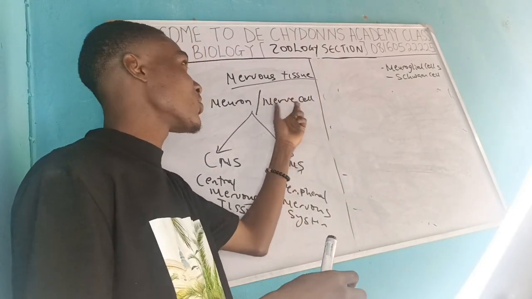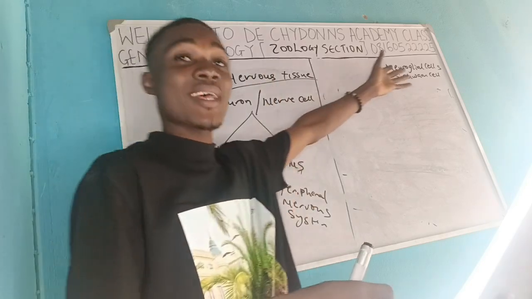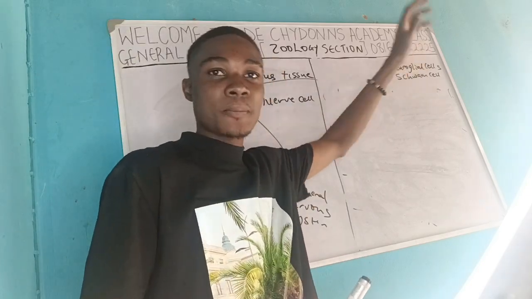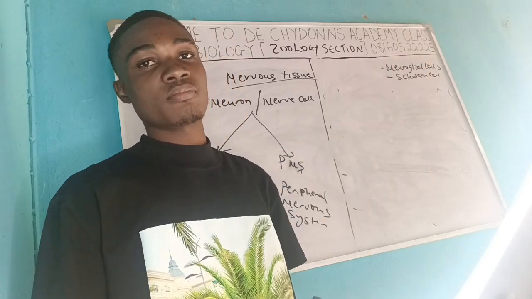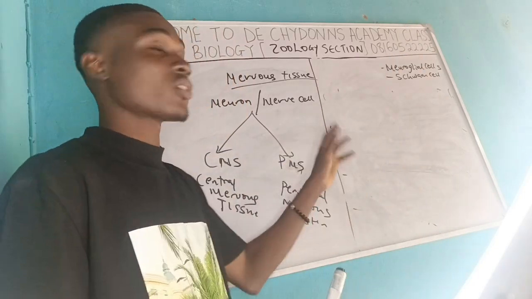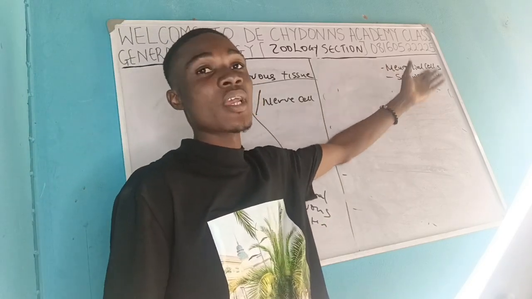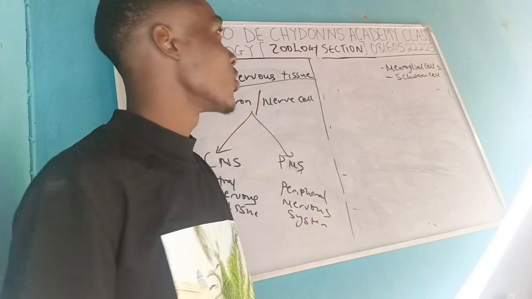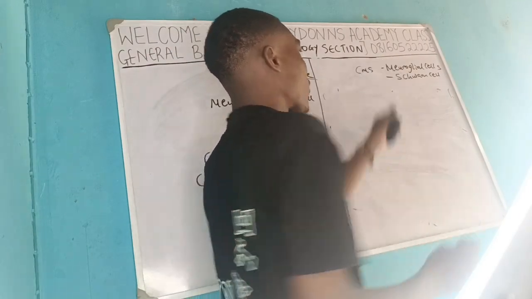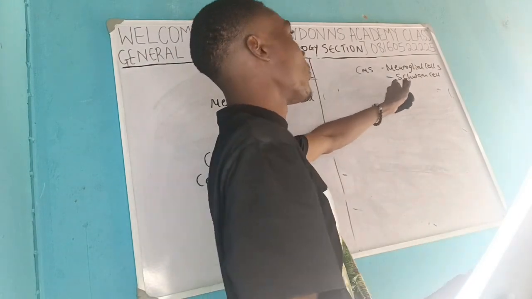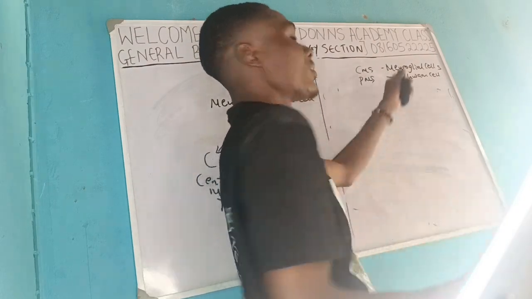So meaning that it is not only nerve cells that make up the nervous system or nerve tissue. There is also another category of cells that helps to make sure that the CNS does its work, or the peripheral nervous system does its work. Now, these cells are called the neuroglia cell or Schwann cell, depending on where they are found. So if those cells are found in the CNS, they are called neuroglia cells. But if those cells are found in the peripheral nervous system, they are called Schwann cells.